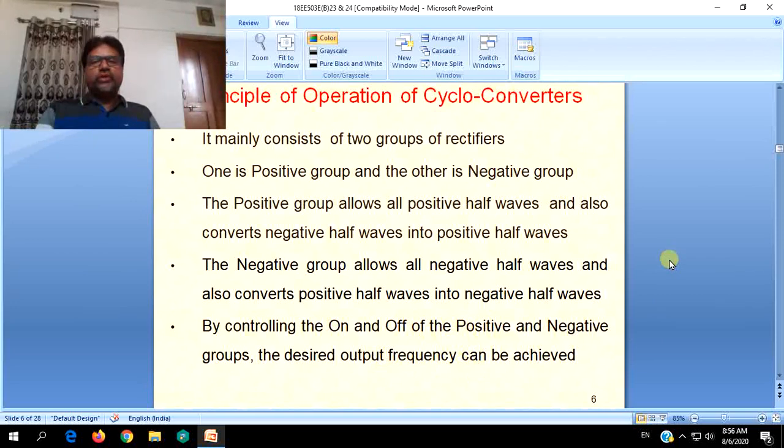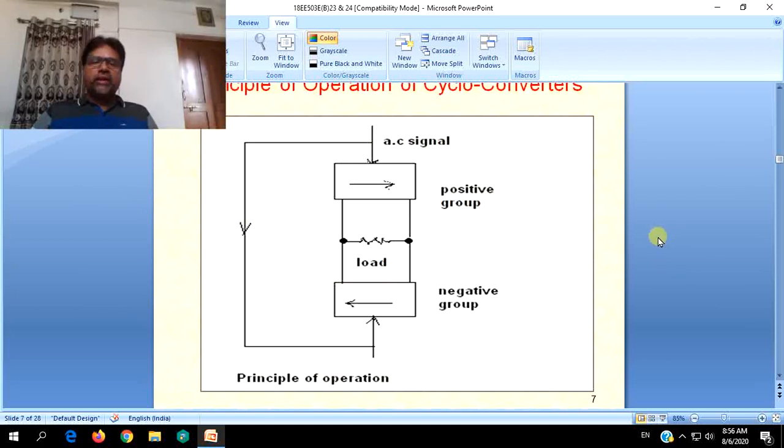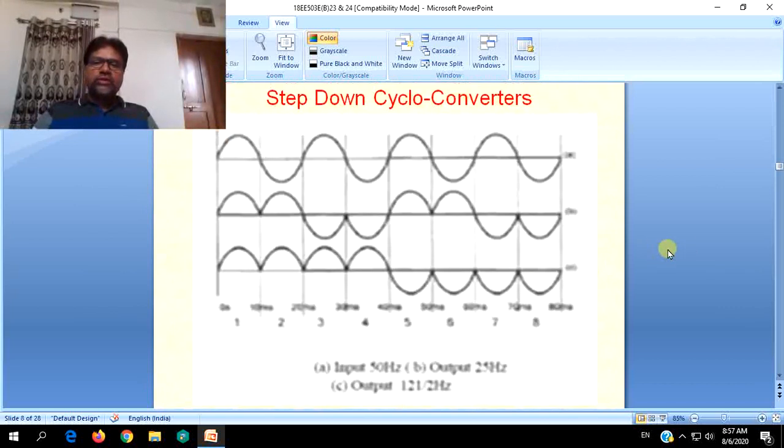So that is the basic principle of cycloconverter, where the converter is divided into two halves. Again, these halves can be connected in a bridge configuration or center tapped configuration. By proper turn on and turn off of these converter groups, that is positive groups and negative groups, we can achieve different frequencies in the load output voltage and current. This is the simplest case of the cycloconversion, which is step down.